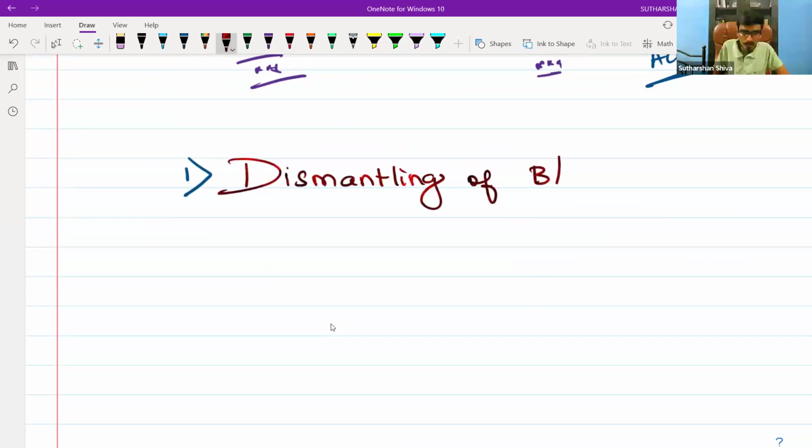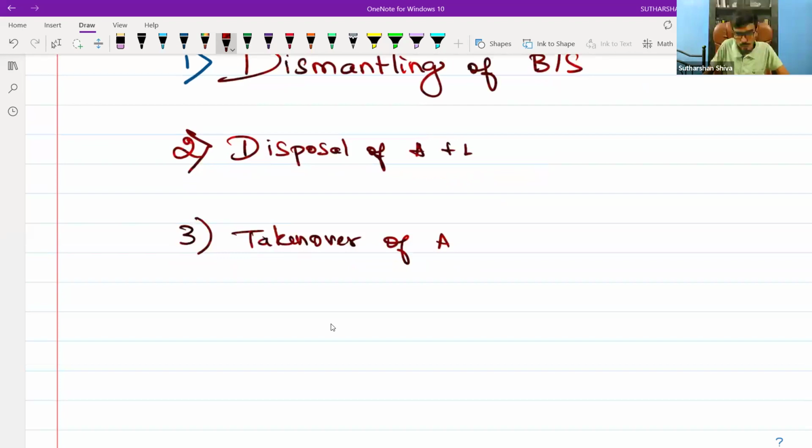Fifth one, settlement of accounts. So these are the five steps you will follow. One is dismantling of the balance sheet, two is disposal of assets and liabilities, three is takeover of assets and liabilities by the partners, four is transfer of realization profit or loss to the partners' capital, and five is settlement of accounts.